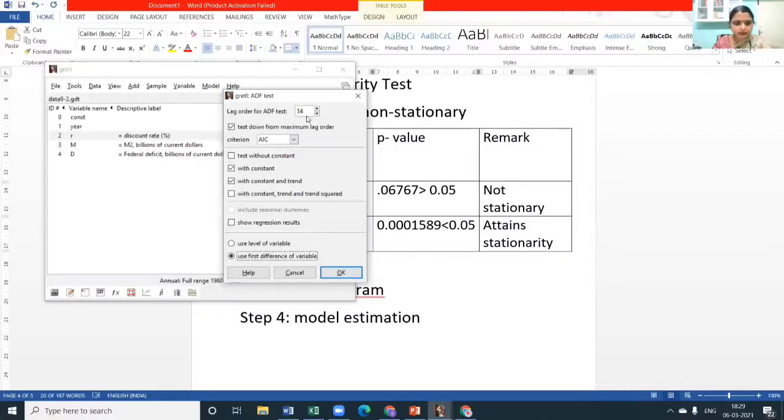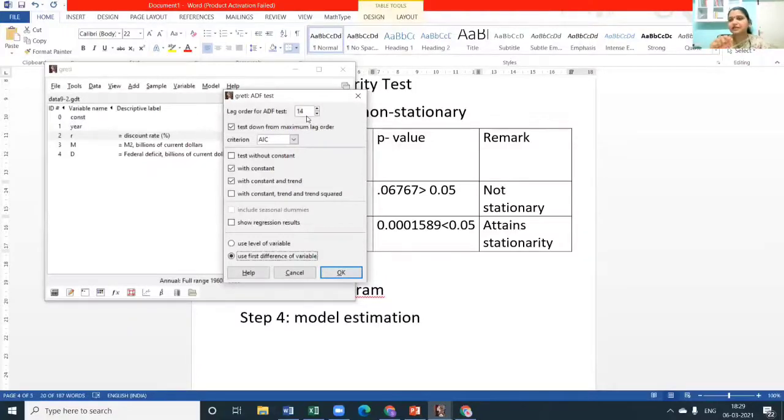I didn't see how many observations there are. It is 35, so it must be around 1/3 of it.